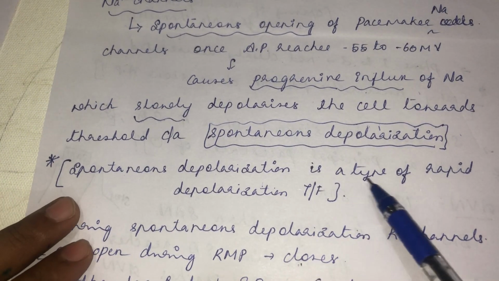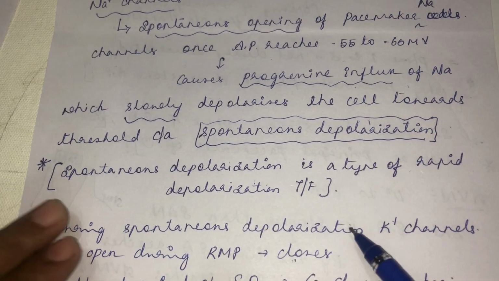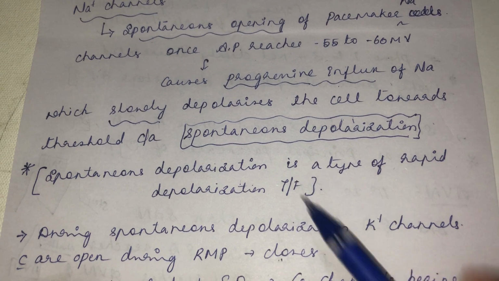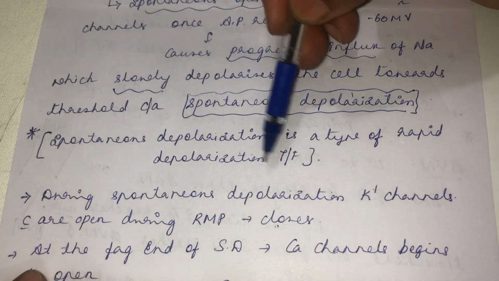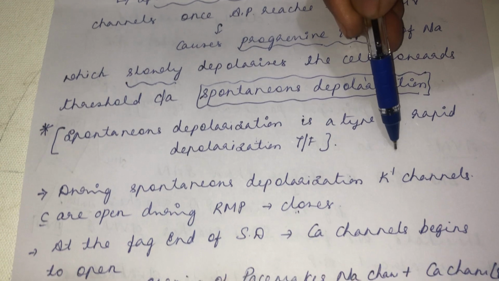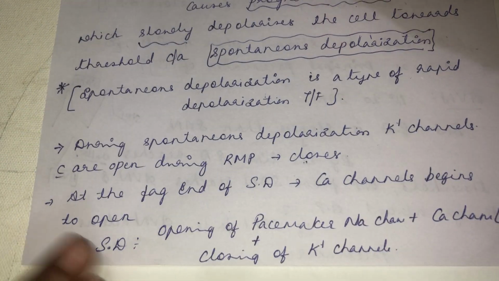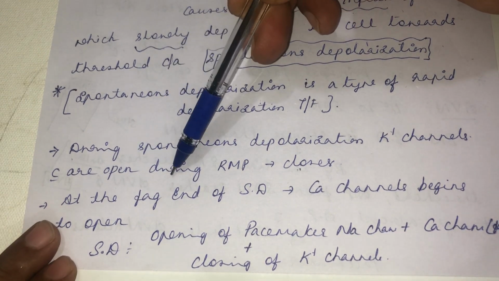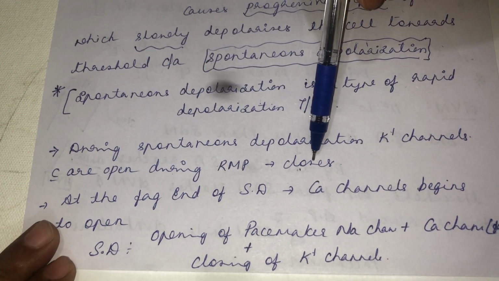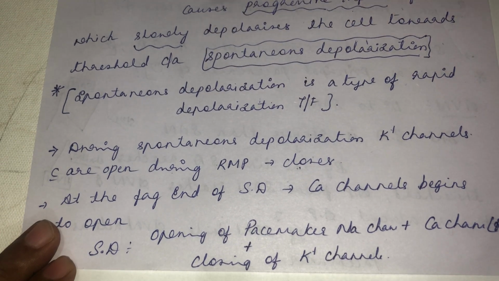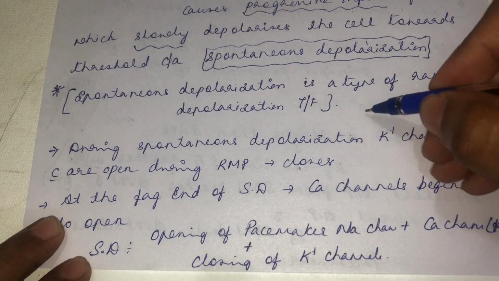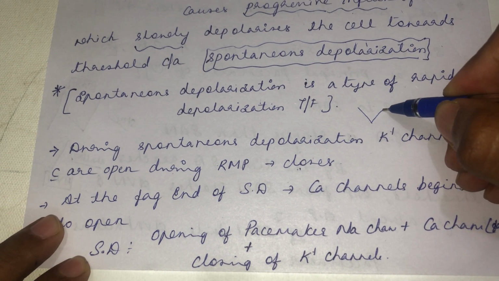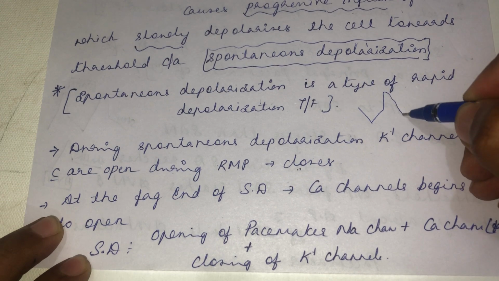Spontaneous depolarization is a type of rapid depolarization. True or false? It's an assignment question. So the answer is false. Justify your answer. During spontaneous depolarization, what are the channels that will open and close? That we shall see. During spontaneous depolarization, potassium channels which are open during resting membrane potential will be closed. While repolarizing, the action potential will reach the resting membrane potential, then there will be formation of spontaneous depolarization, right?